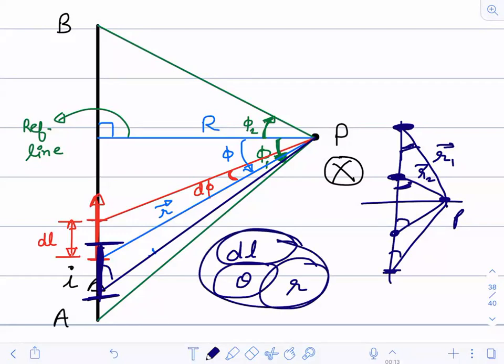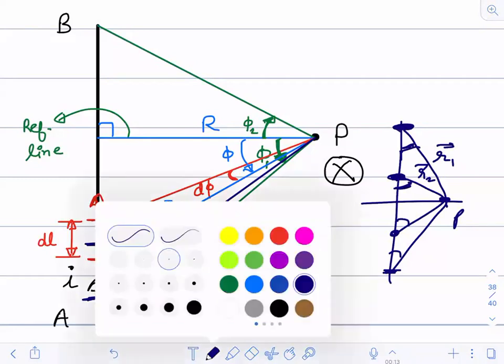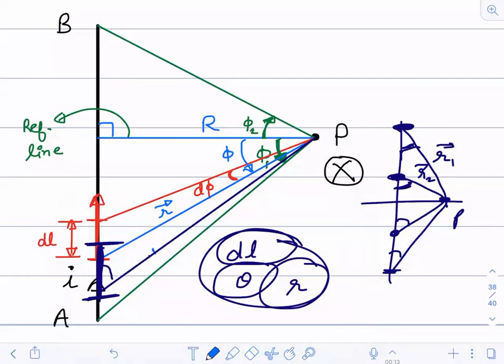So now what should be your aim? Your aim should be to convert everything into one variable and then integrate it. So now we are going to do that only. We are trying to change all these three variables and reduce them into one variable.